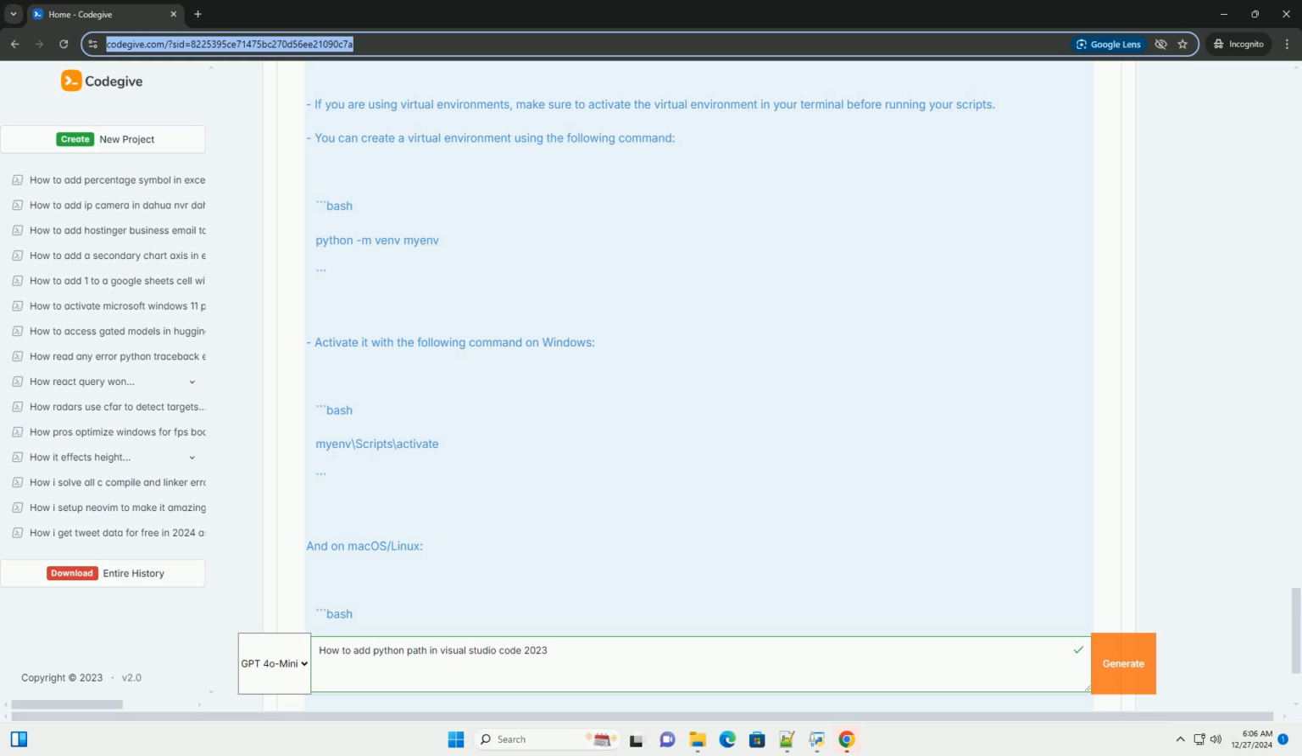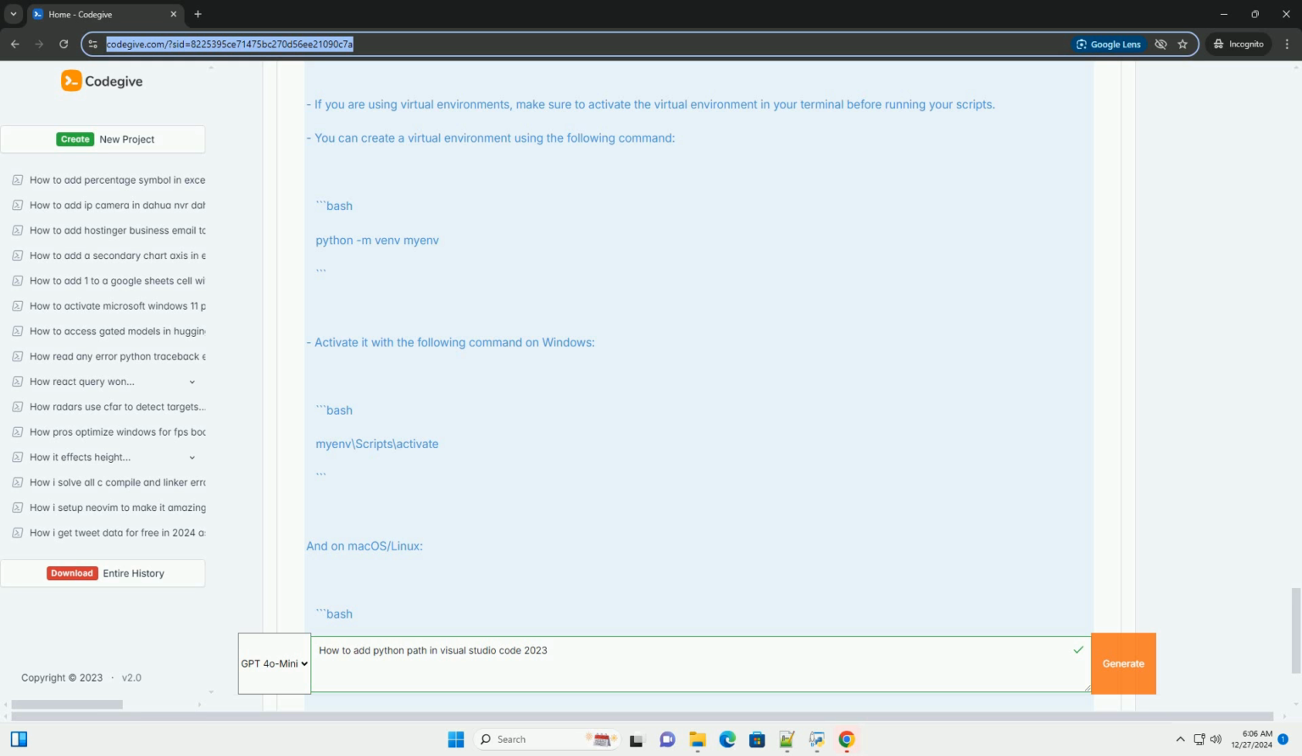Conclusion. You've successfully configured the Python path in Visual Studio Code. You can now create and run Python scripts in your project. If you encounter any issues, ensure that your Python installation is correct and that you've selected the appropriate interpreter in VS Code. Additional tips. If you are using virtual environments, make sure to activate the virtual environment in your terminal